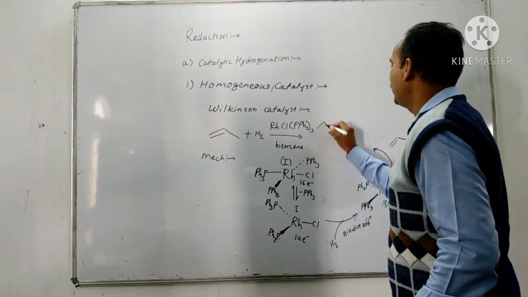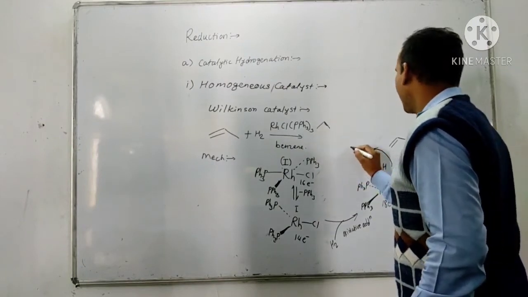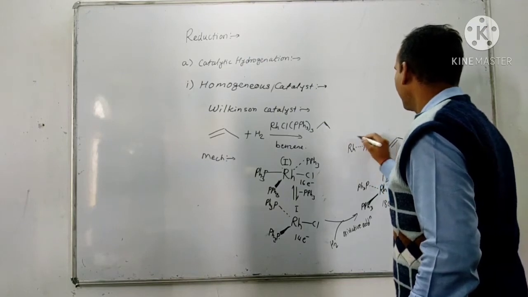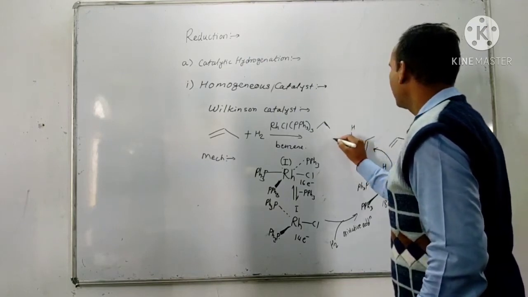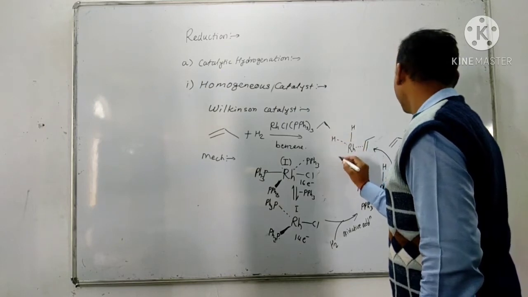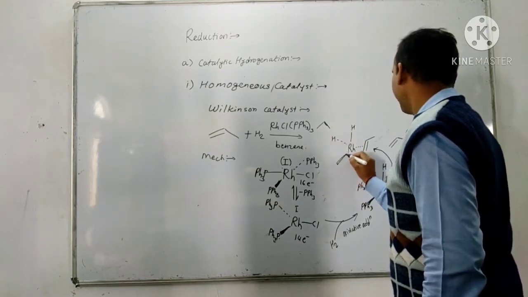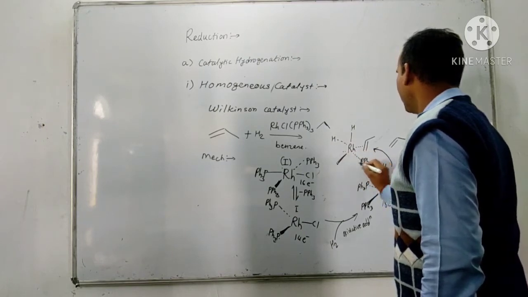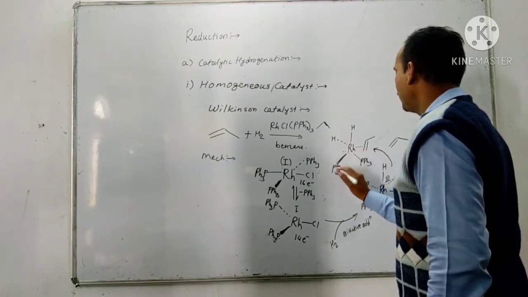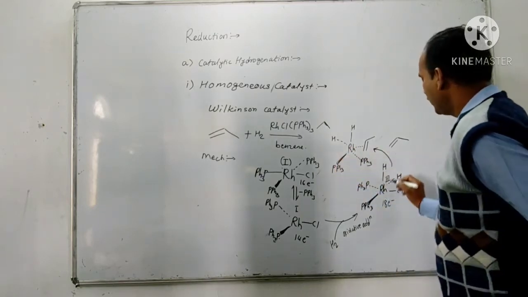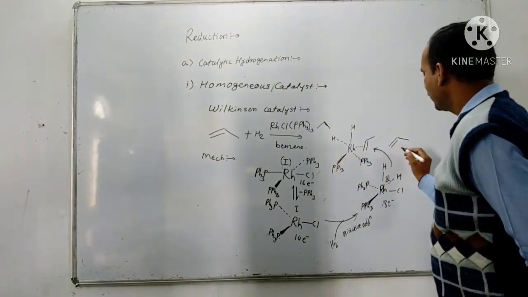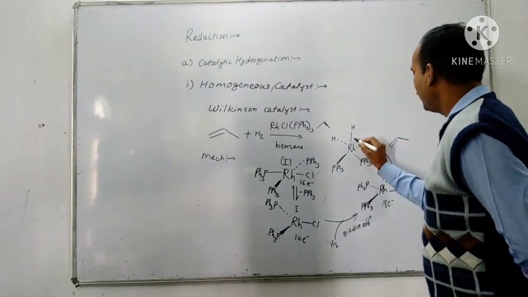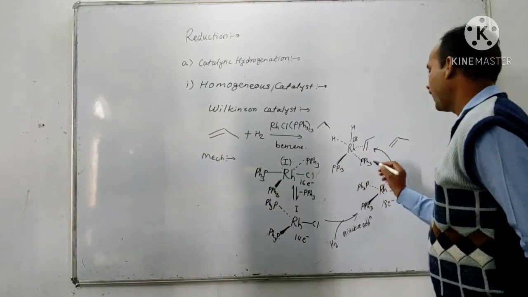So let's see here, rhodium PPh3. Now here it is in third oxidation state.